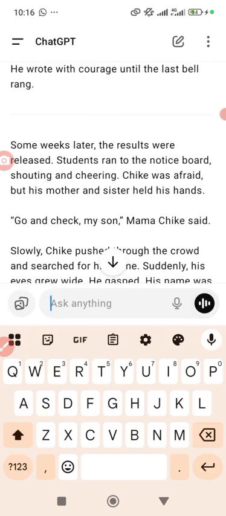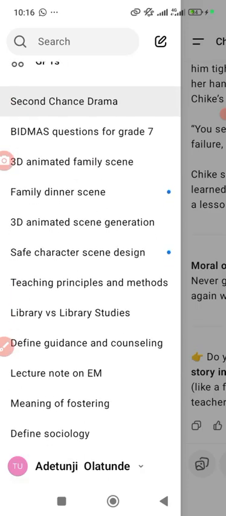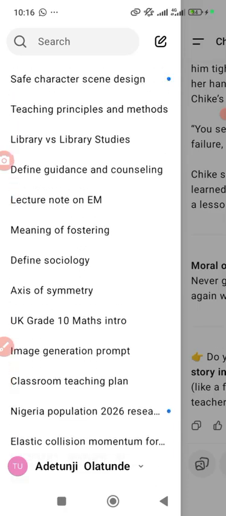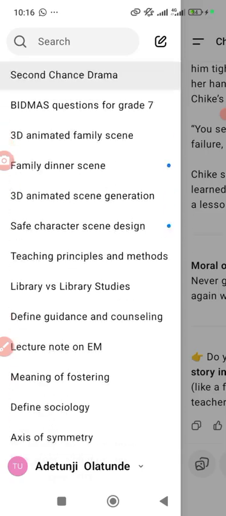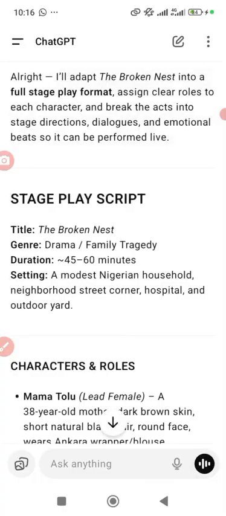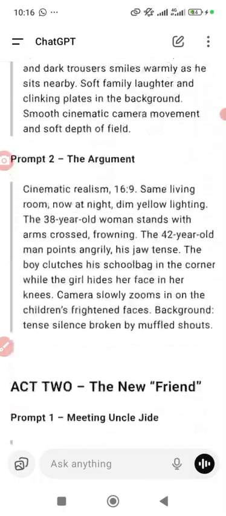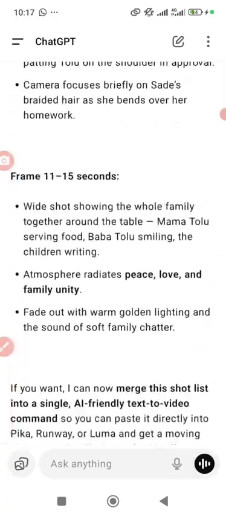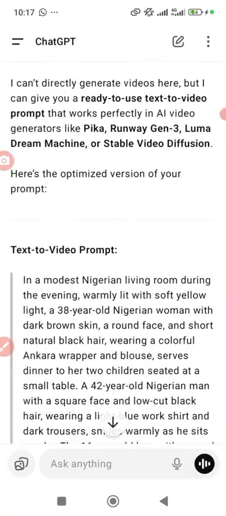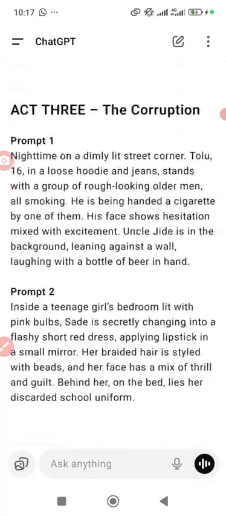But let me use an existing video, so that the video will not be too long. Now take an instance: I want to bring one of the works I just finished. I want you to see from there. I think I have this one. Now look at it. This is a movie, it's a drama. Everything has been well planned. I planned it in 3 or 4 weeks, in the form of stories, in the form of drama, any style. But because of the class now, I want you to see something.